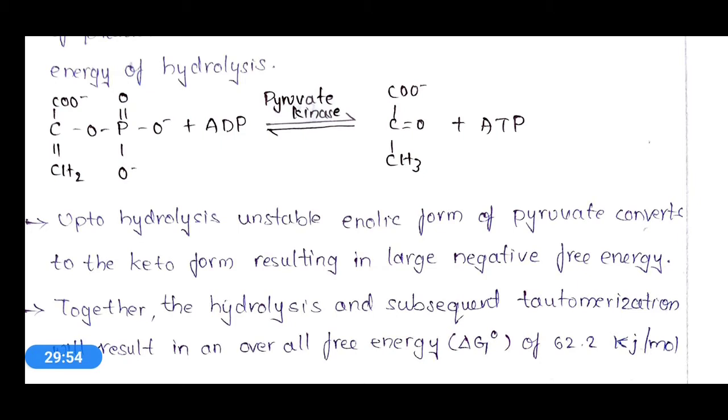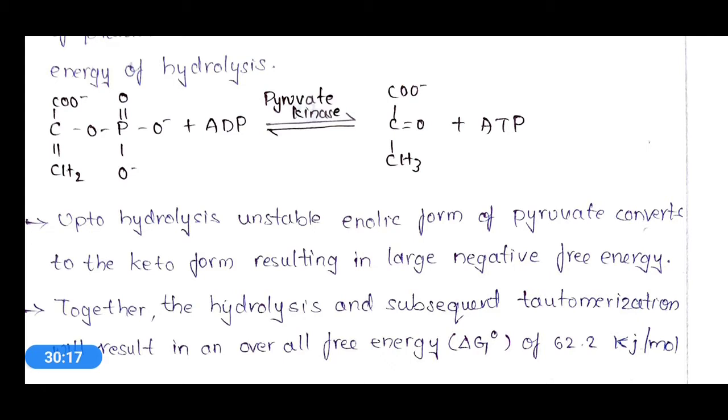Together, the hydrolysis and subsequent tautomerization will result in an overall free energy, that is delta G naught. Delta G naught means it is a standard free energy change, that is delta G naught is around 62.2 kilojoules per mole. Okay, so by hydrolysis what happens?